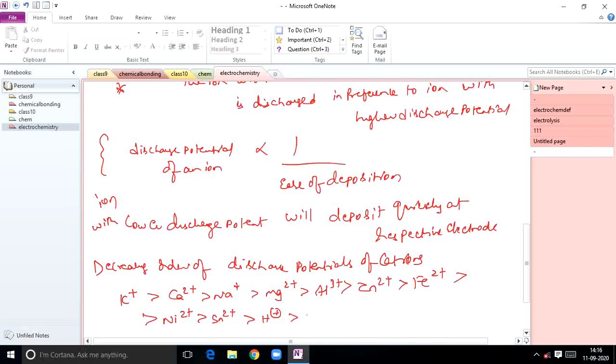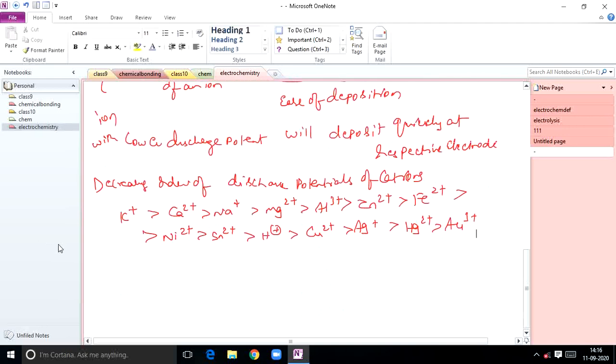In 10th class you learned the electrochemical series, that same list. I am giving some important ions as examples. This is the decreasing order of discharge potentials of various cations.